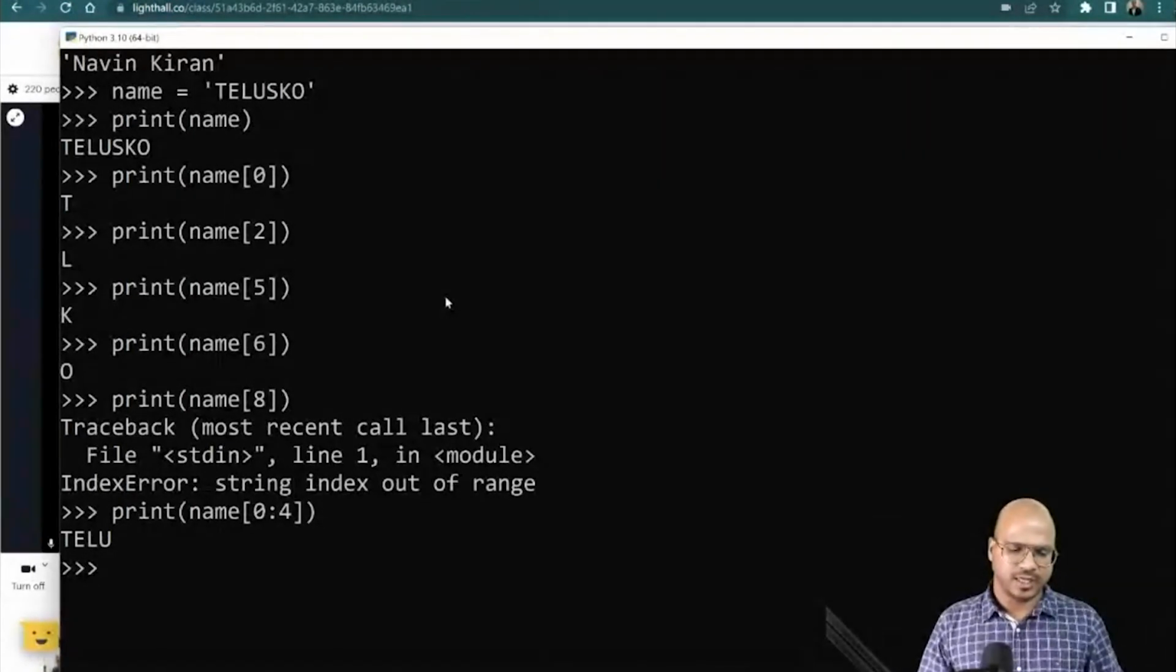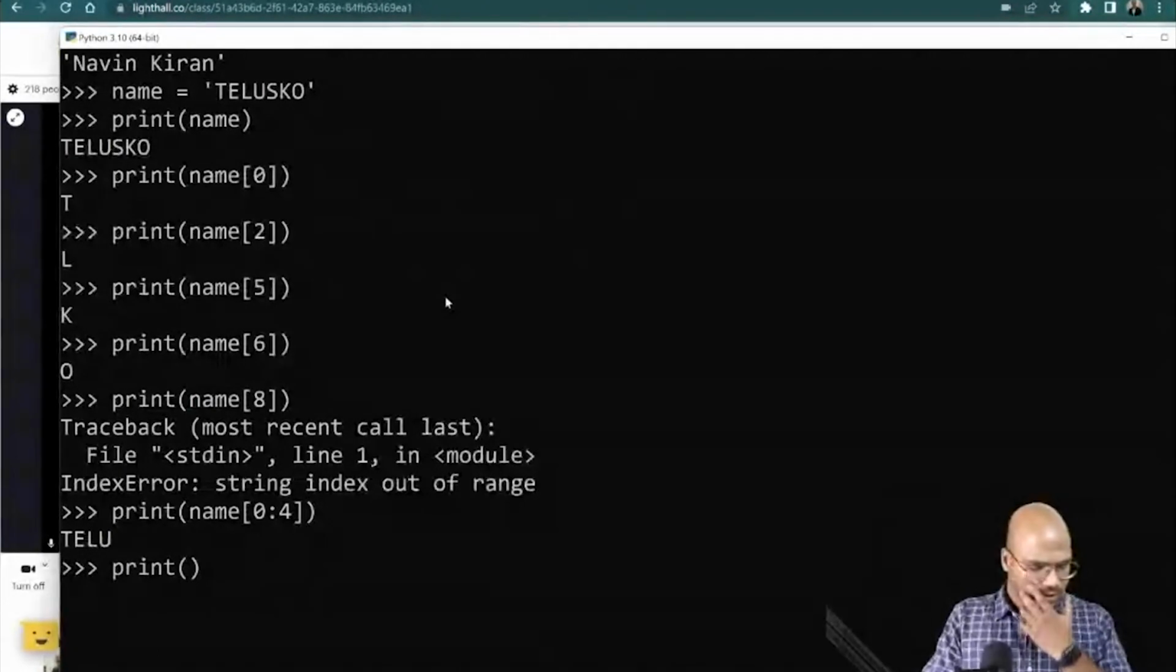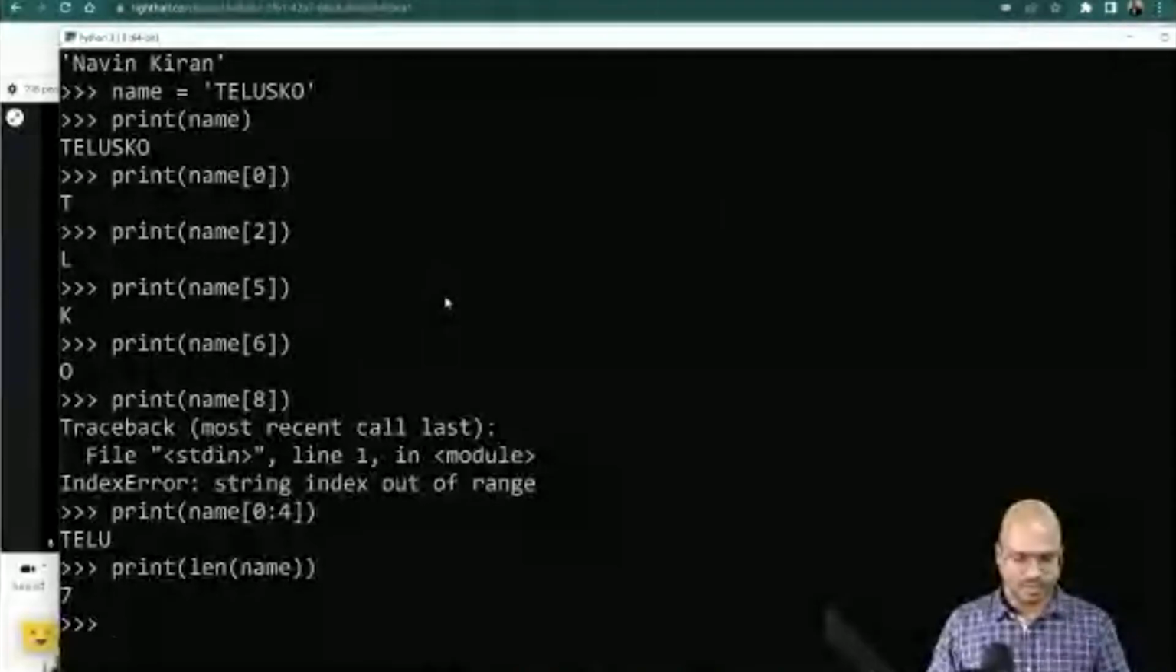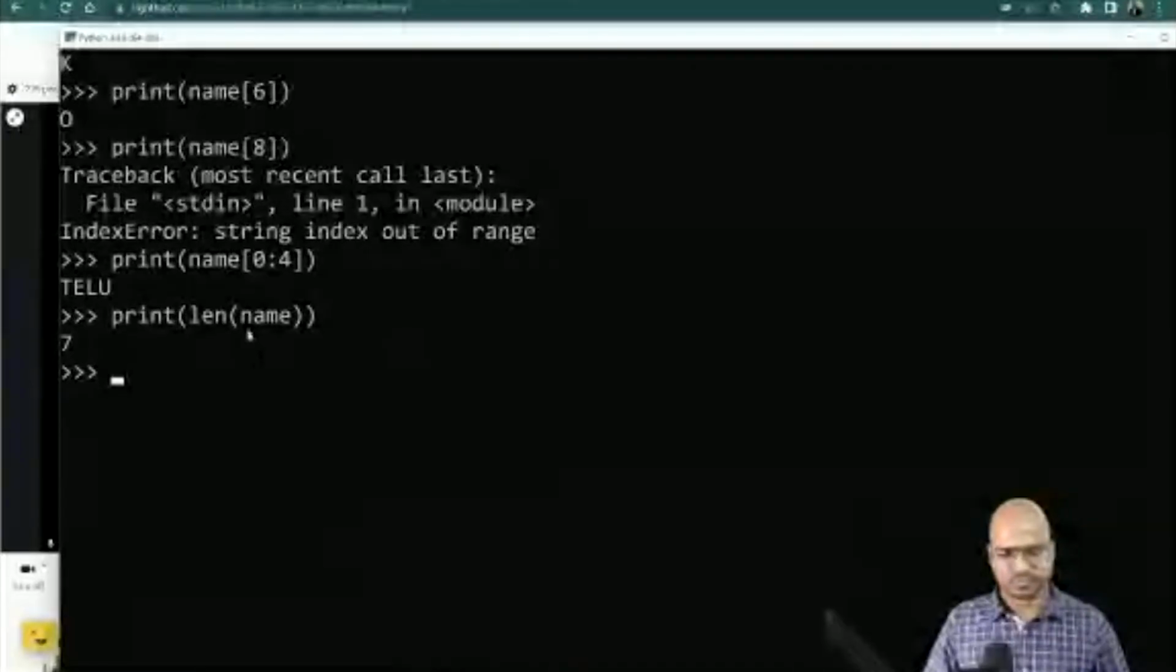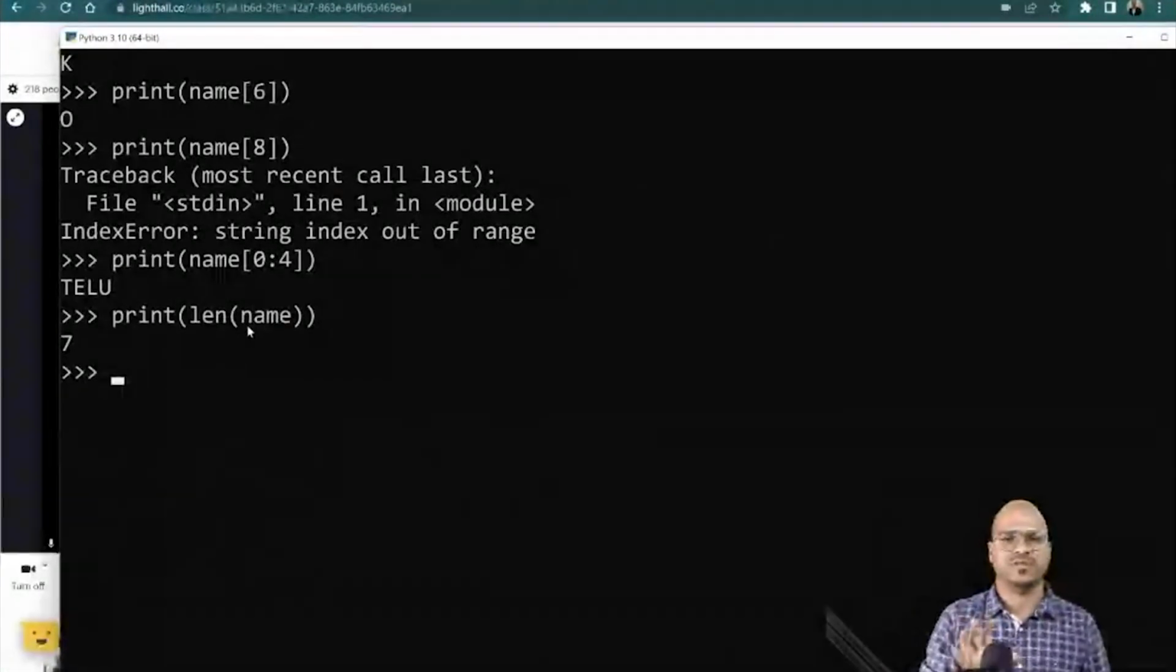How about we try to use this length function? If I want to know the length of my string, I can also use the length function. I can say name, enter, and you can see we got 7. Length is 7. In fact, I have almost the same video on YouTube, and people do get confused there.